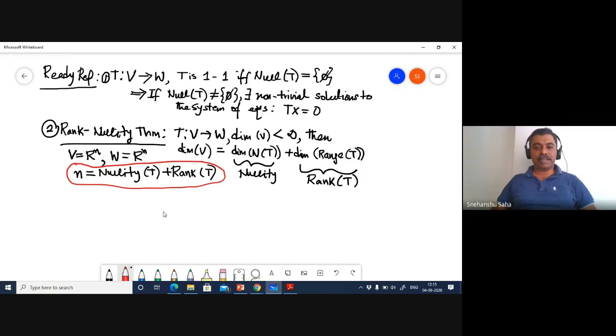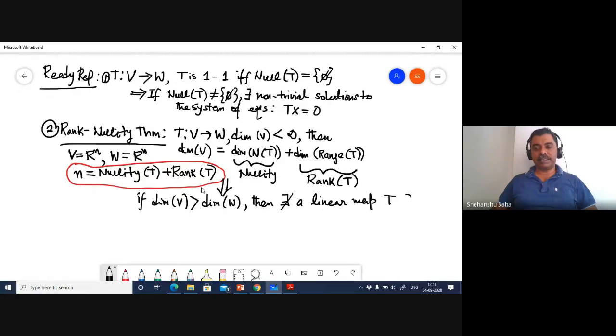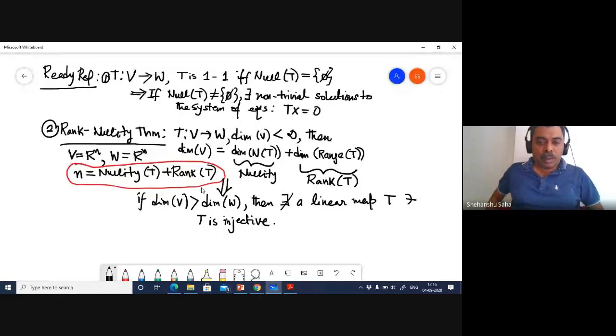One of the things that it also implies is the following: if the dimension of V is greater than the dimension of W, then there doesn't exist a linear map T such that T is injective. Does this make sense?